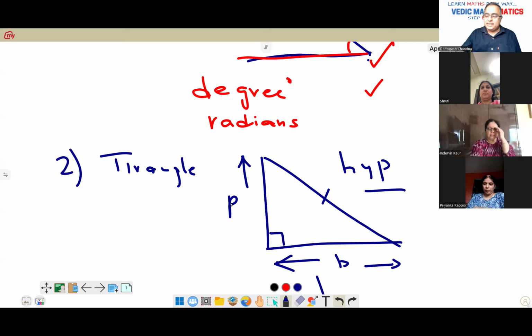Any doubt on this point? So these points are there: angle, triangle. Triangle would be the right angle triangle, which will be dealing throughout the trigonometry. There would be no other triangle you'll be dealing. So make it very clear, only and only right angled triangle. And the second point is hypotenuse, the longest side. The standing one, that is called as the perpendicular, and a base, right? And this would be the angle.